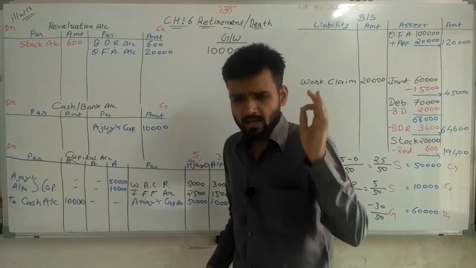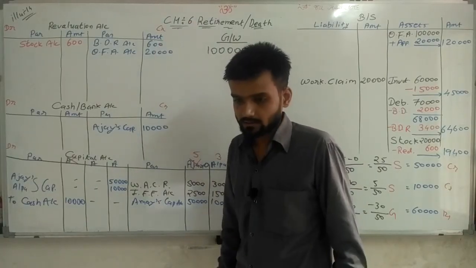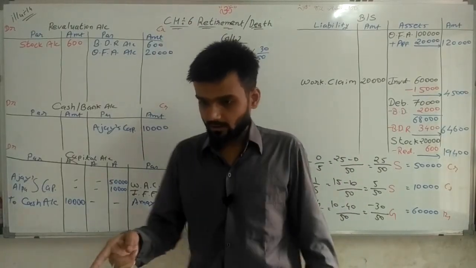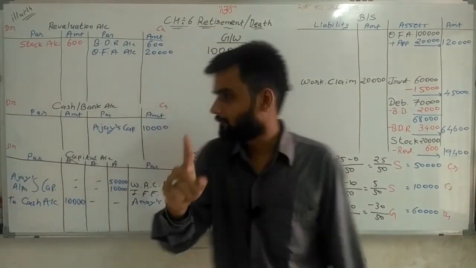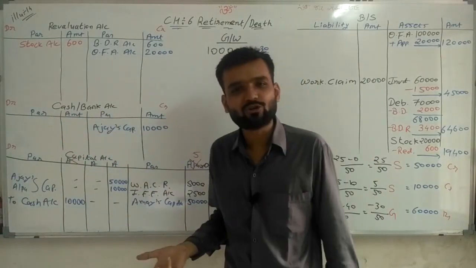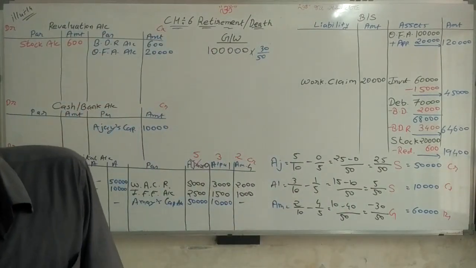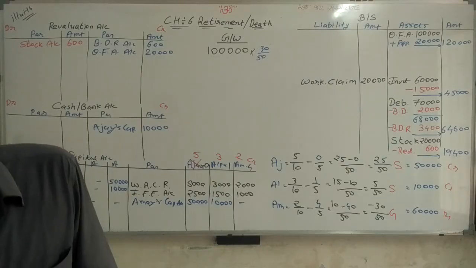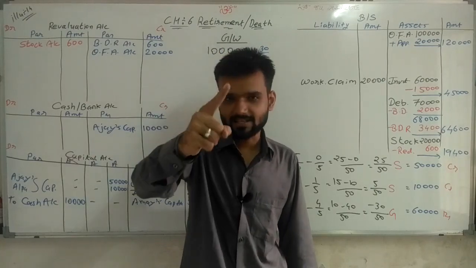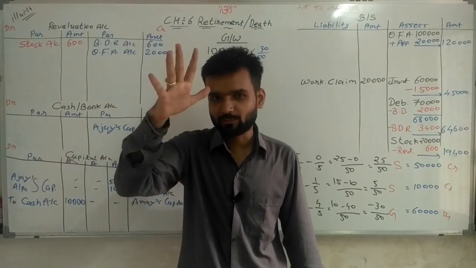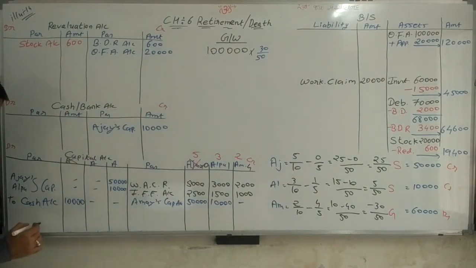Now, sir, the last thing. Prepare the revaluation account, done. Capital account of partners, done. And balance sheet after retirement. That's it. I have even prepared one more, the cash and bank account. Now going ahead, nothing else is given. Now the balance sheet. What is given in the balance sheet? That is also an important one. So in the balance sheet, asset side first. Sir, goodwill of 50,000 rupees is given, and that 50,000 we are distributing among the partners. That we know very well, right?